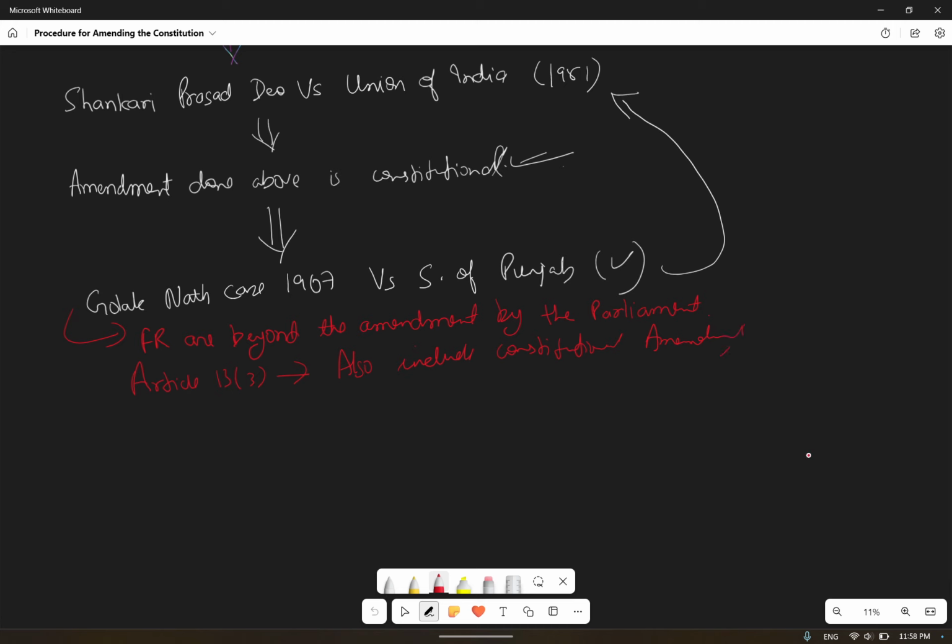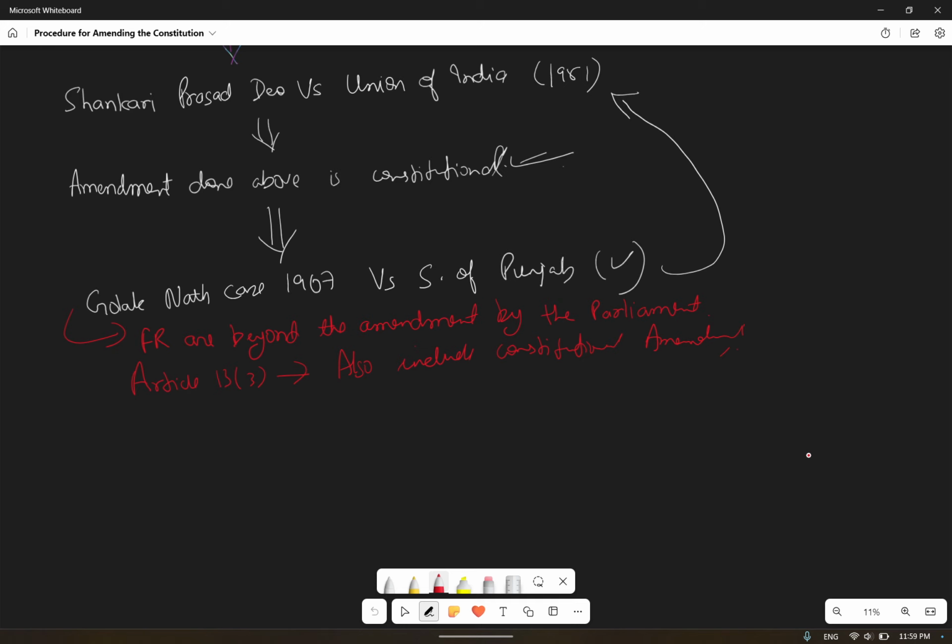Okay, and article 368 cannot amend the fundamental rights of the constitution because fundamental rights are beyond parliamentary amendatory power. That was the verdict given by the Supreme Court. Article 13 clause 3 also includes constitutional amendment.